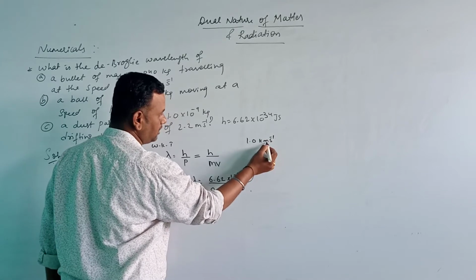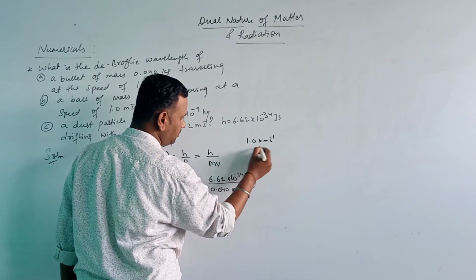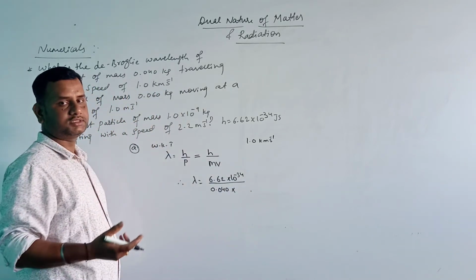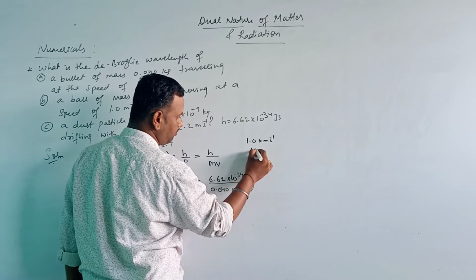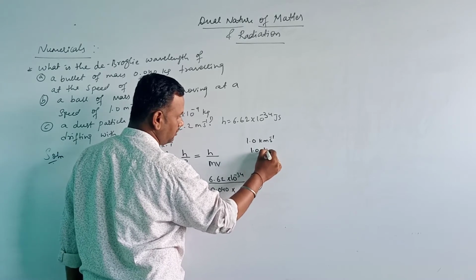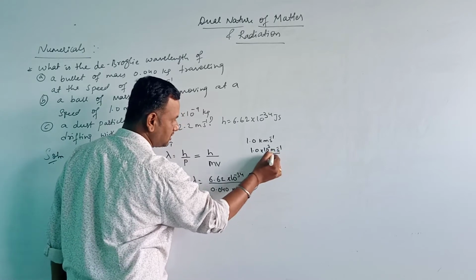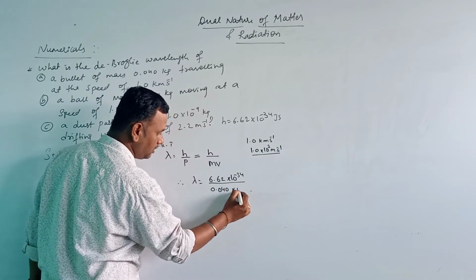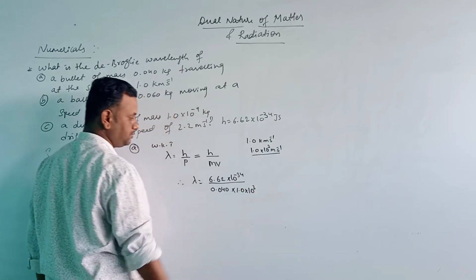We convert kilometers into meters. We know 1 kilometer is 1000 meters, so we can write this as 1.0 into 10 to the power of 3 meter per second.